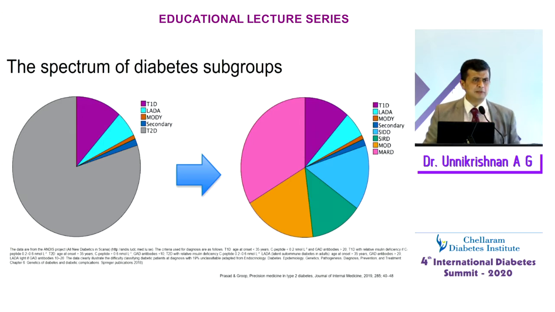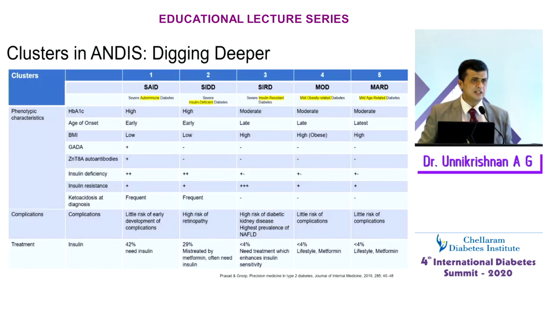So, ladies and gentlemen, if you look at the diabetes landscape, this is type 2 diabetes here, this large gray part of the cake. But it's not really gray anymore. It's filled by a tapestry of rich colors, and you can see that there are so many different types of diabetes. The only thing that's remained the same is type 1 diabetes, which is already there as severe insulin deficient diabetes. So what's the importance of this?